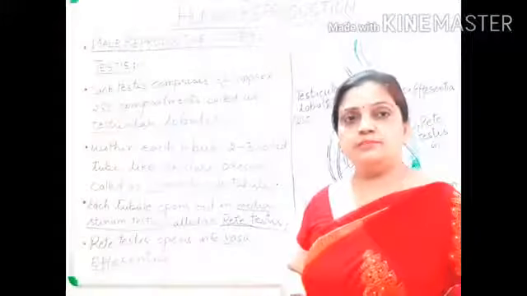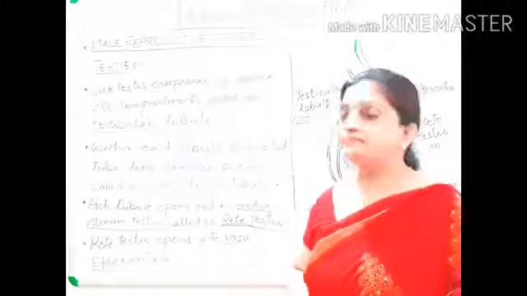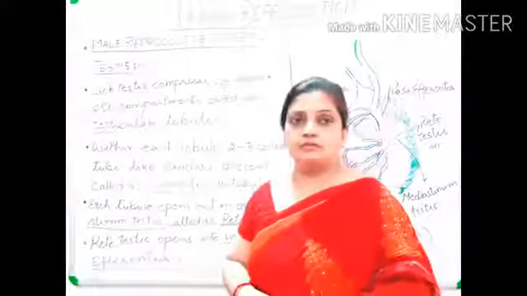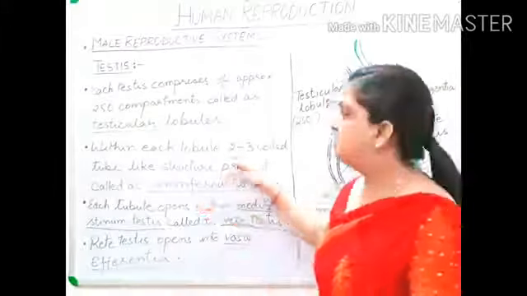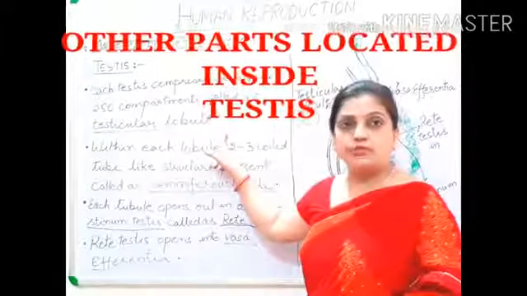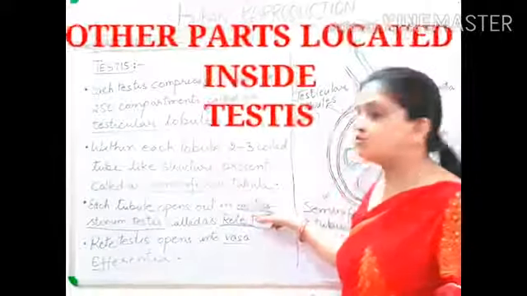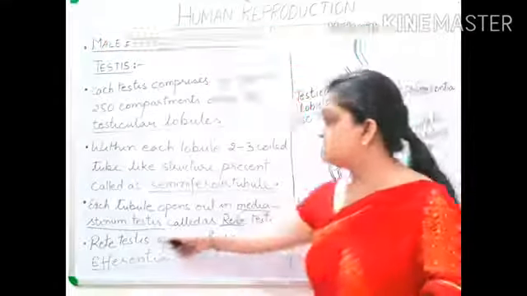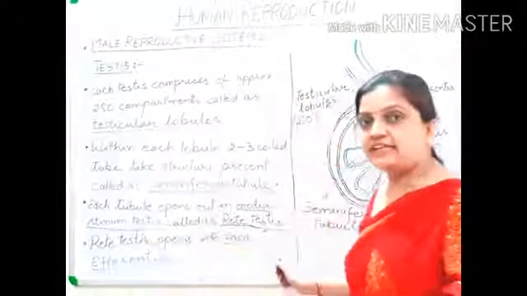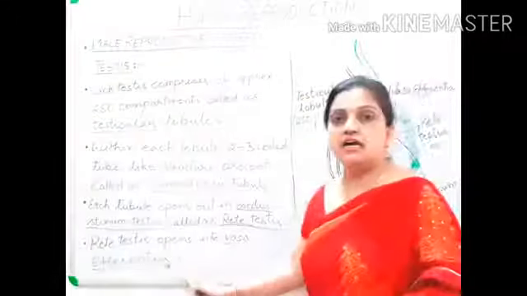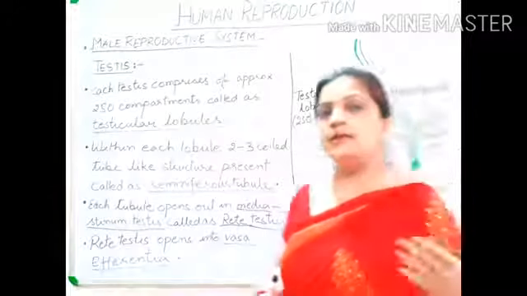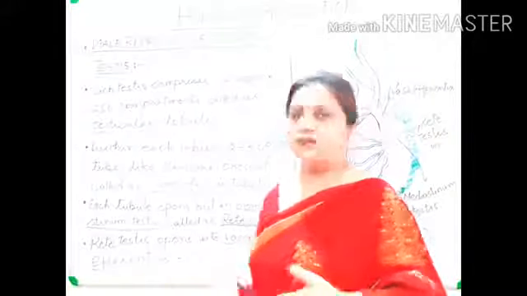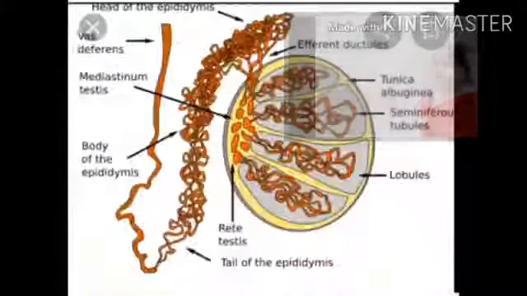Now children, moving ahead with the same topic. Here we will be coming across a few new terms. Now what are those terms? They are testicular lobules, seminiferous tubules, mediastinum testis, rete testis, and vasa efferentia. These are the new terms which we will be understanding in this part through this diagram.